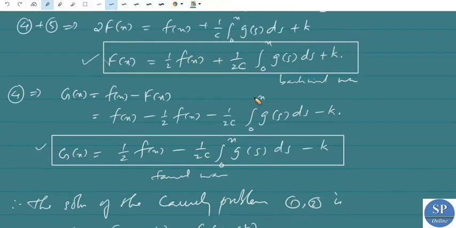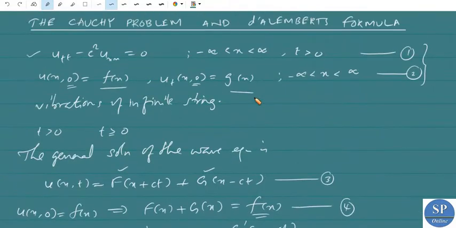Okay, so we can write the solution of this 1, 2, that is utt minus c square into uxx equals 0 for minus infinity less than x less than infinity and t greater than 0, with the conditions u of x comma 0 equal to f of x, ut of x comma 0 equal to g of x for minus infinity less than x less than infinity. This is actually vibrations of an infinite string, because x varies from minus infinity to infinity.